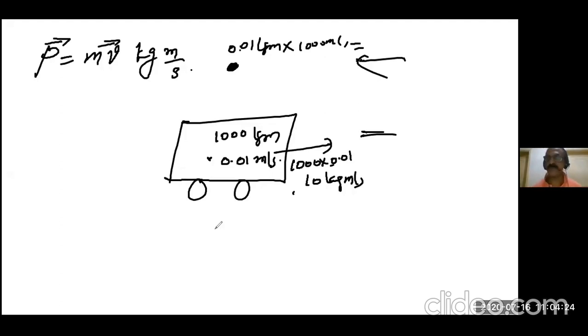Is inertia bad or good for us, sir? That depends on how we use it. For example, you want to keep some object. A lighter object may easily fall down, and its stability will be less. A heavier object, if you keep it there, will remain there. It has more tendency to be stable. So whether it is good or bad depends on our use.